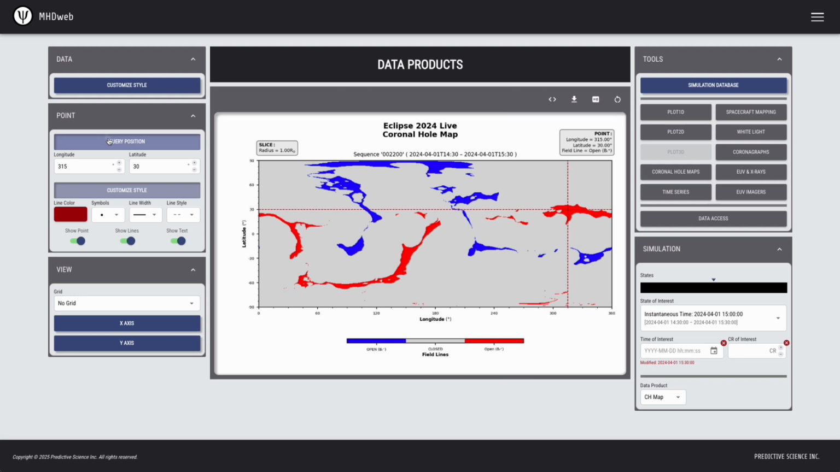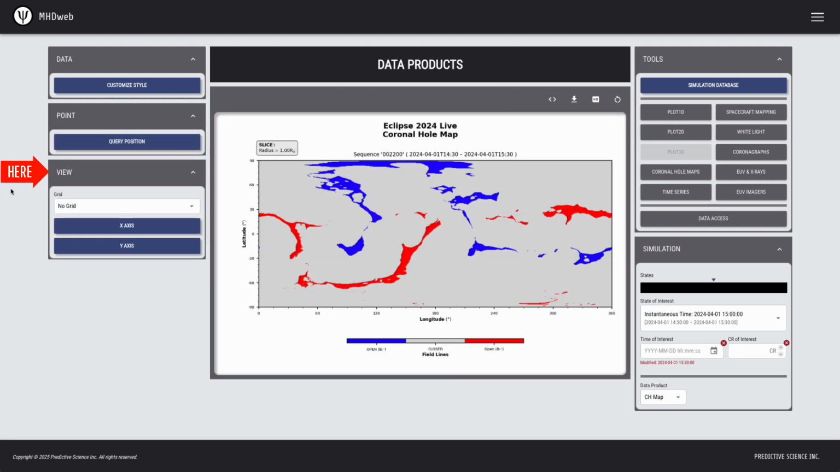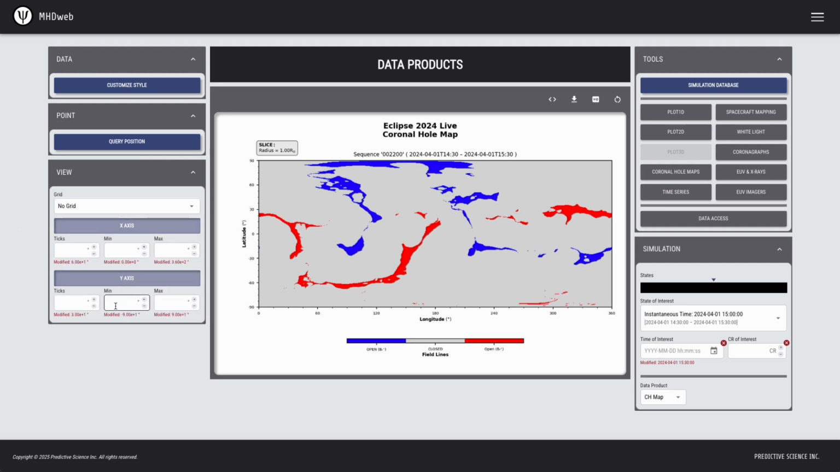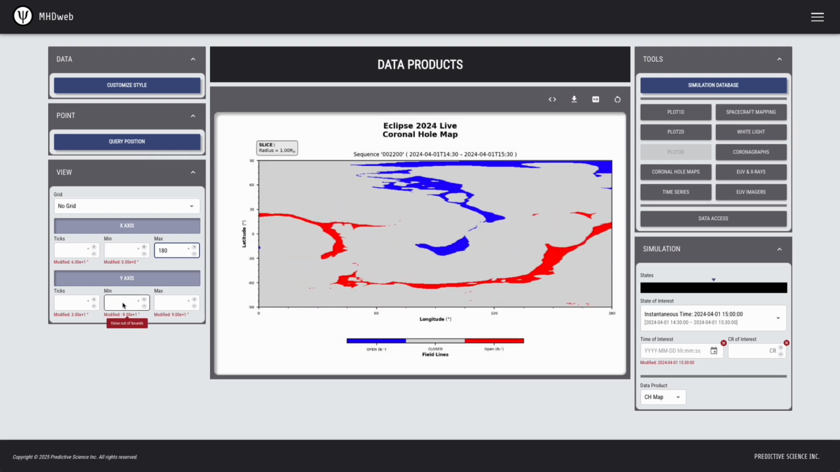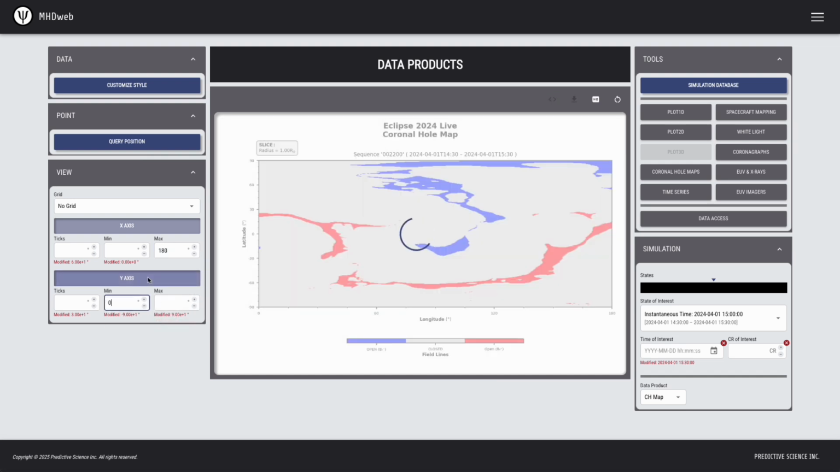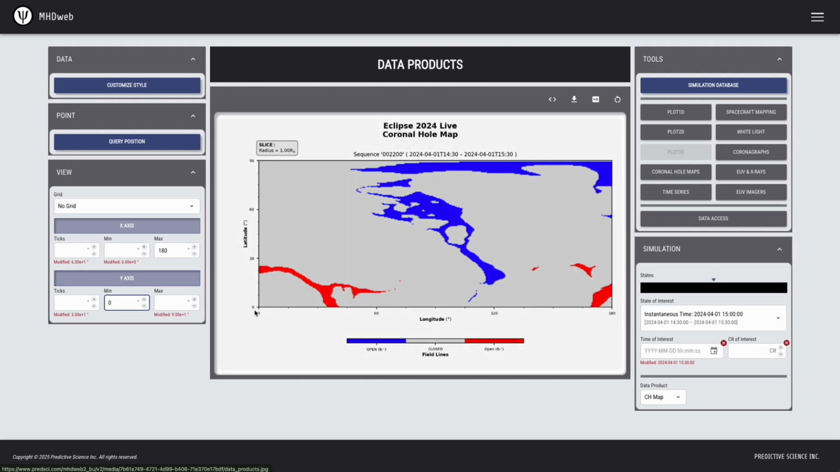And next is the view widget right down here. This allows you to zoom in on a region of the plot by supplying values for the x-axis and y-axis min and max ranges. The plot will adjust its axes limits to focus on this subset of the coronal hole map. Suppose I wanted to take a look at just this upper left-hand quadrant of the coronal hole map. I could supply a max value on the x-axis range of 180, and for the y-axis range I can go from 0 to 90. That's effectively looking at just that upper left-hand quadrant.